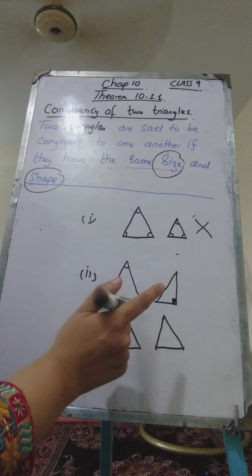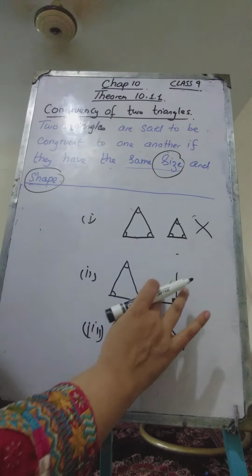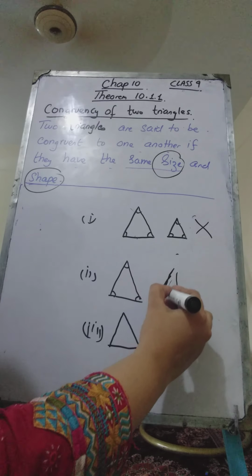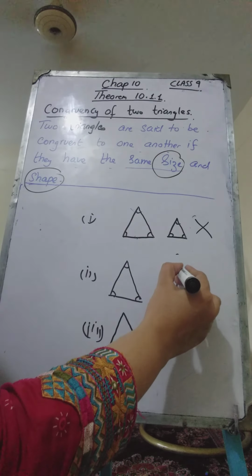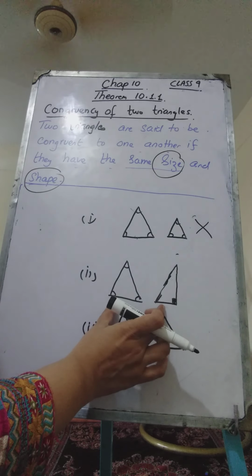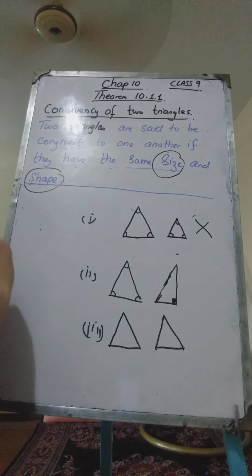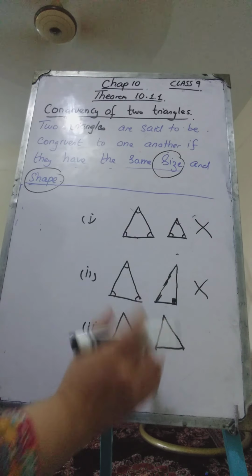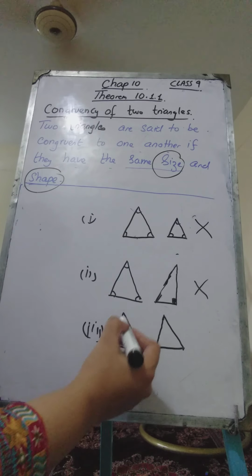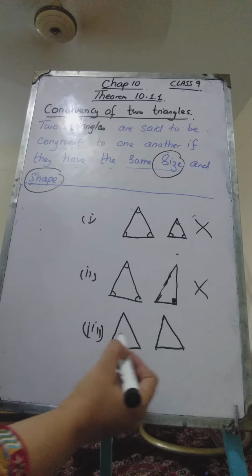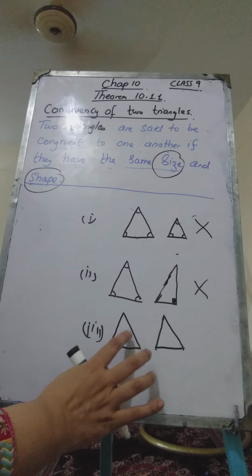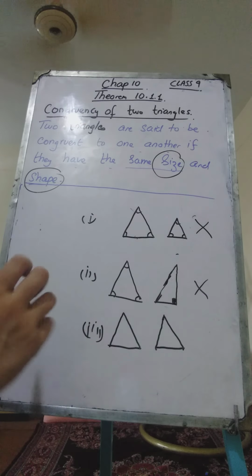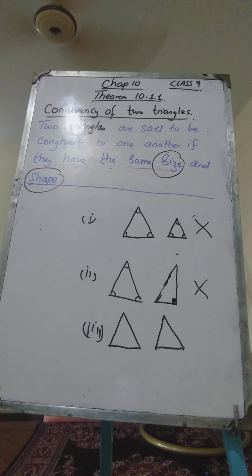Now coming to this, they are almost of the same size, but their shapes are different. So here sizes are same, but because shapes are different and we need both things exactly the same, these two are not congruent. Now coming to these two triangles, they are of the same size and of the same shape. So we say that these two triangles are congruent to one another. This is called congruency of two triangles.